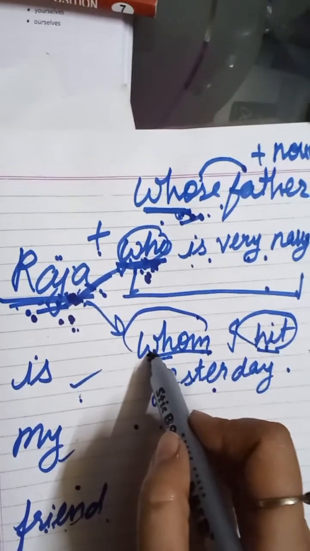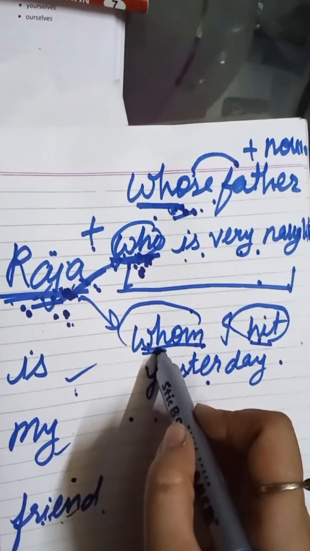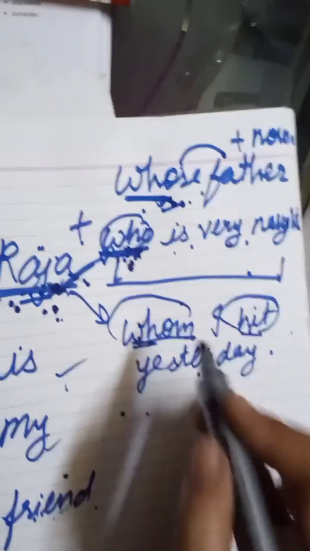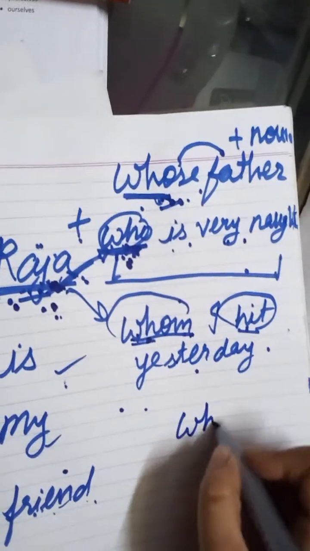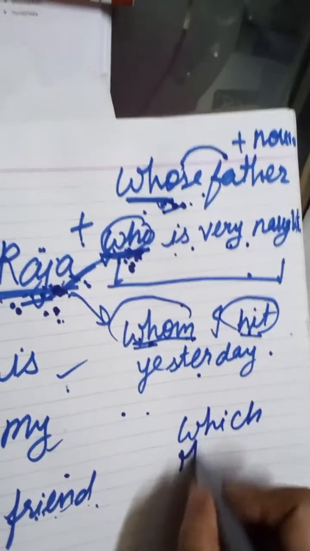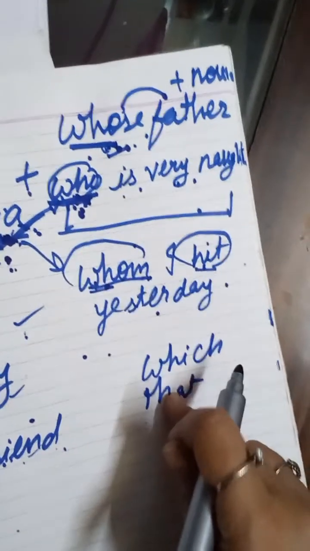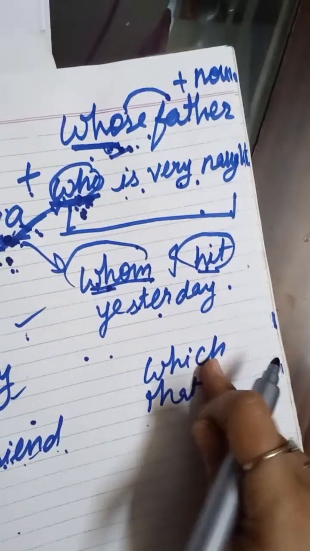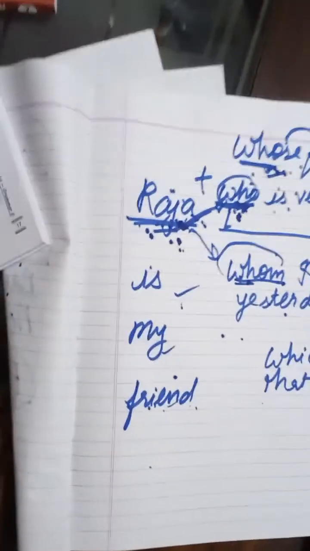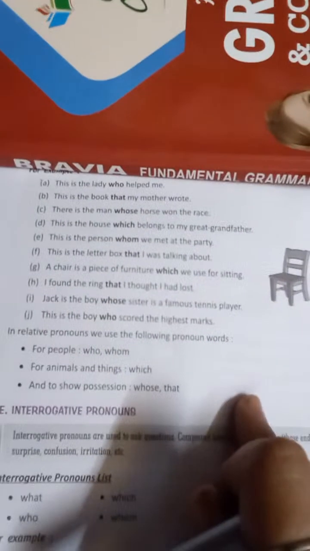In that case, you have to write the relative pronoun whom. And in case of non-living things, we have to use which and sometimes that. If the things are essential, then we have to use that. If you are adding some object in your sentence, and your object may be living or non-living, and if something non-living is there, for that you have to write which. For example, here you can see some examples.